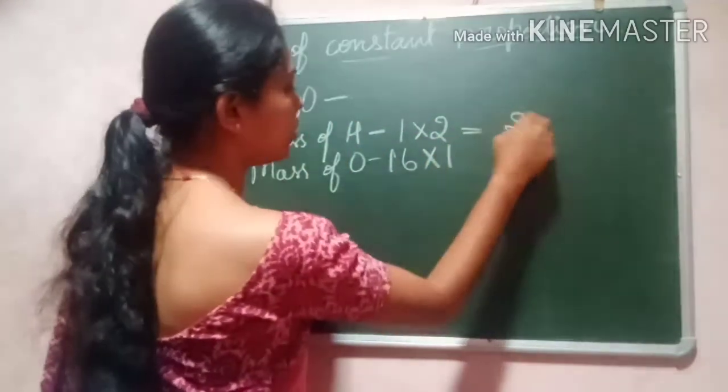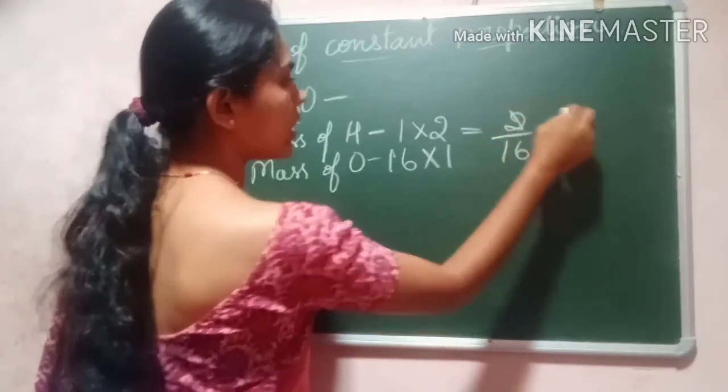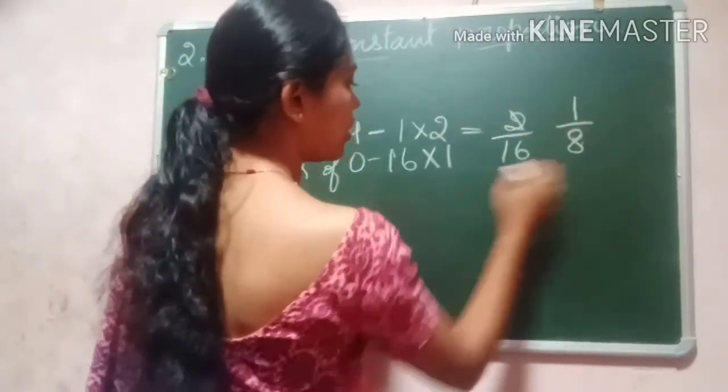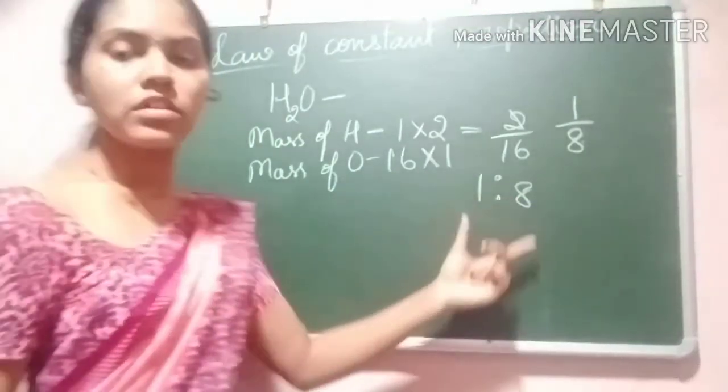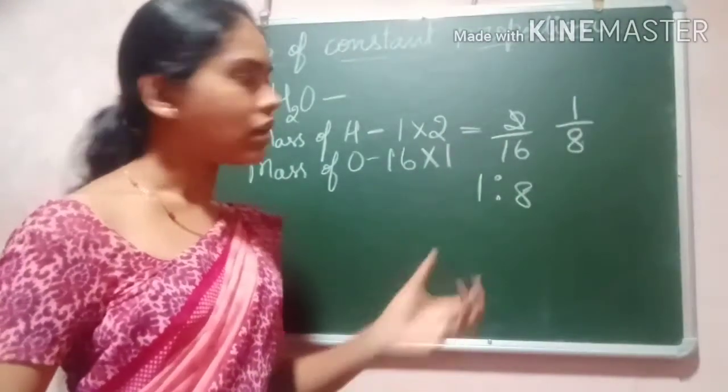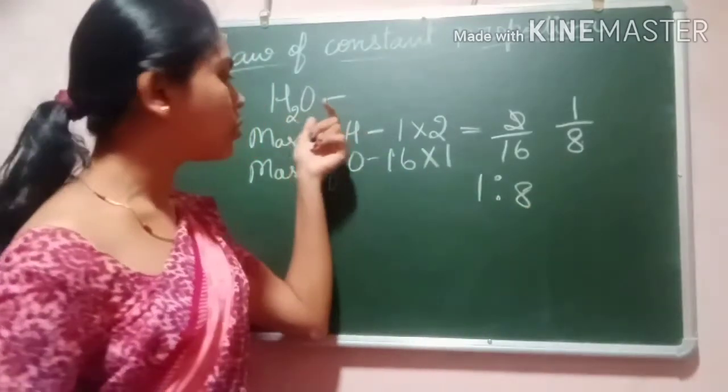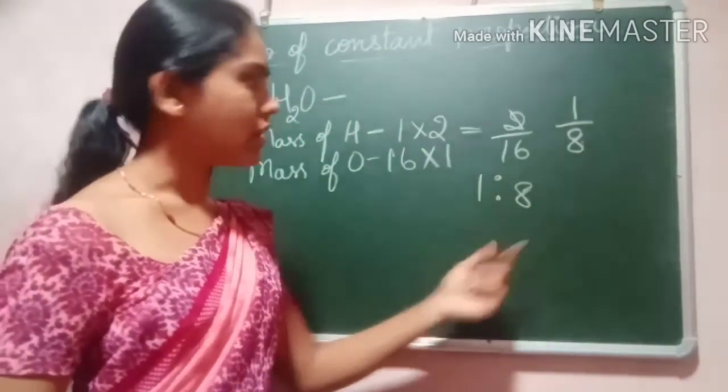So 2 by 16 gives you 1 by 8, or 1:8. So they are in the ratio 1:8. If you take any source of water, the ratio of hydrogen to oxygen is 1:8.